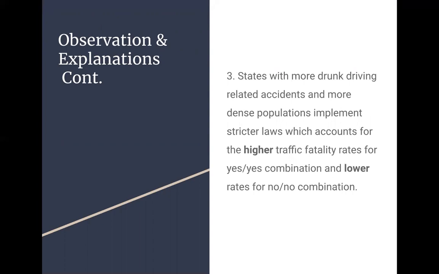Because if you think about it, states that struggle with traffic related deaths, or say there's just more urban areas, more freeways, they're going to have higher traffic fatality rates, and maybe that is why they needed to pass the laws in the first place for mandatory jail time and community service. This is just one possible explanation, but further investigation and research into the data and other sources needs to be done in order to make a firm conclusion.